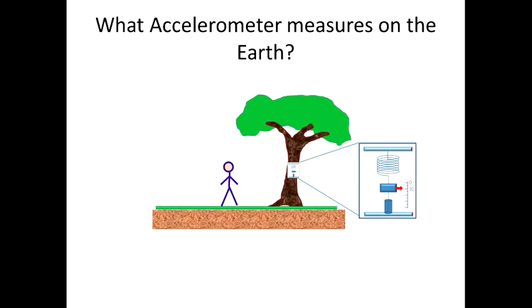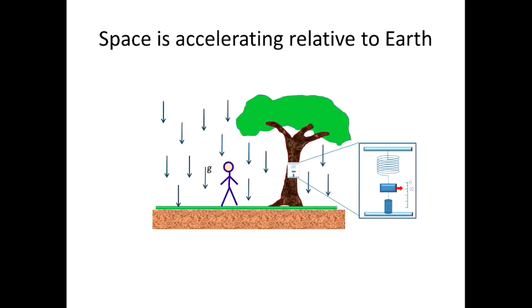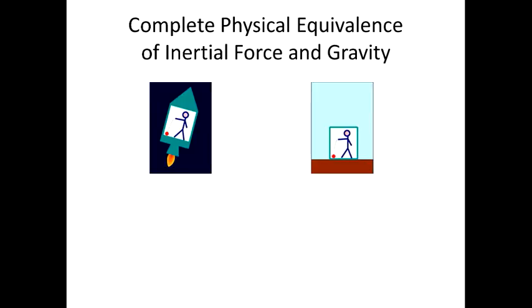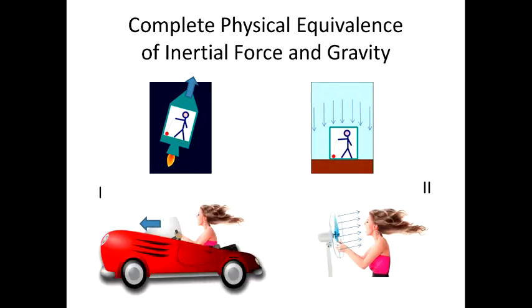If we accept that on a non-inertial spaceship an accelerometer measures acceleration relative to the surrounding space, then what does an accelerometer measure on Earth? Can we expect that on the Earth it also measures acceleration relative to space? If yes, then space is accelerating relative to the surface of our planet. And it is not the Earth that is moving upward as Einstein said, but it is space which is moving downwards. And now we can apply a test of complete equivalence between inertial force and gravity. We can see that acceleration of mass in space is completely equivalent to acceleration of space relative to mass, in the same way as the example with the woman driving the car or standing near the fan.